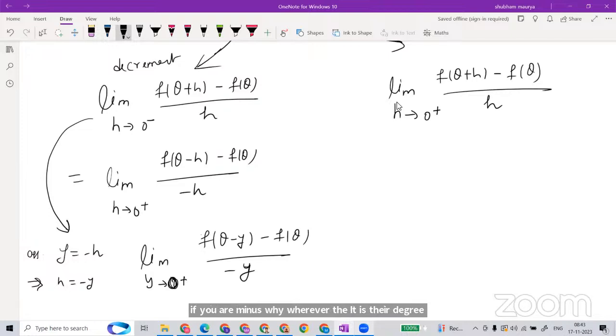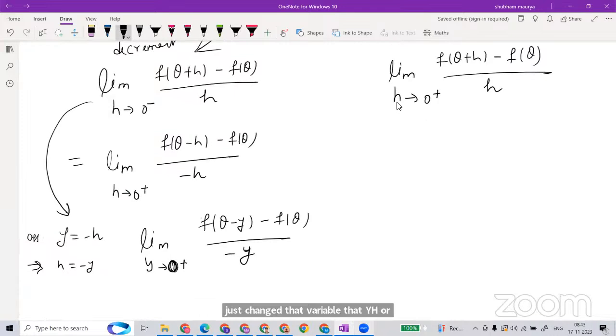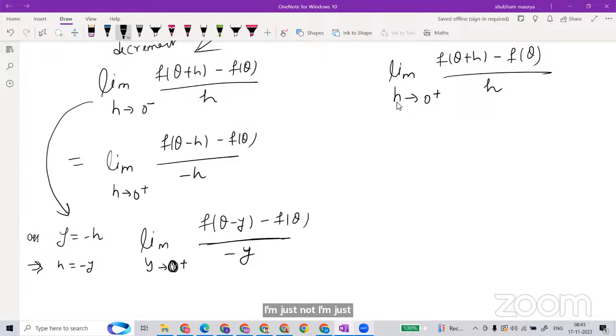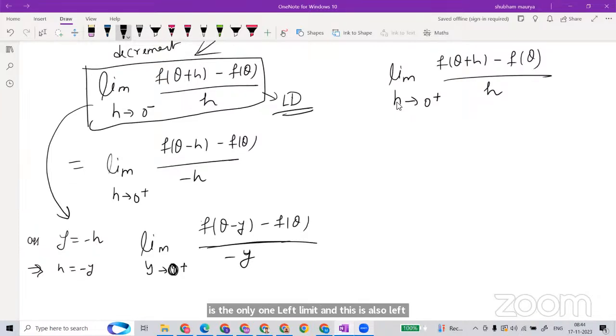So if you just change the variable, y, h or anything, you will get the same thing, or a different h prime or whatever. I'm just writing it, nothing more. Everything I just change with the sign. Otherwise, this is the only one: the left limit. And this is also called the left derivative. Okay, this is called the right derivative.